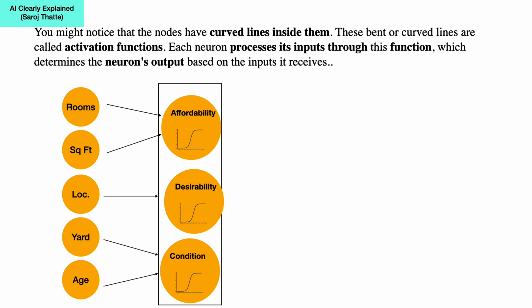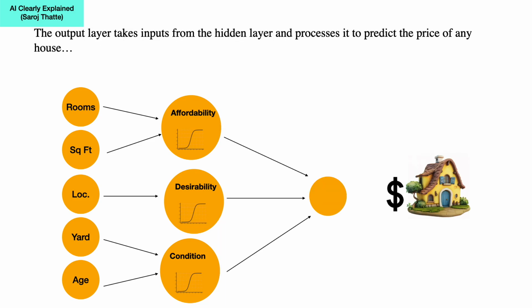You might notice that the nodes have curved lines inside them. These bent or curved lines are called activation functions. Each neuron processes its inputs through this function, which determines the neuron's output based on the inputs it receives. The output layer takes inputs from the hidden layer and processes them to predict the price of the house.